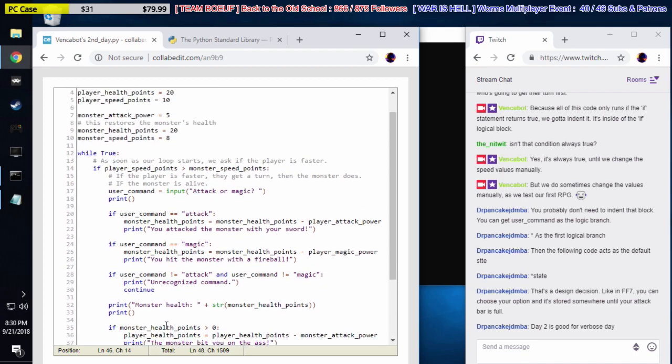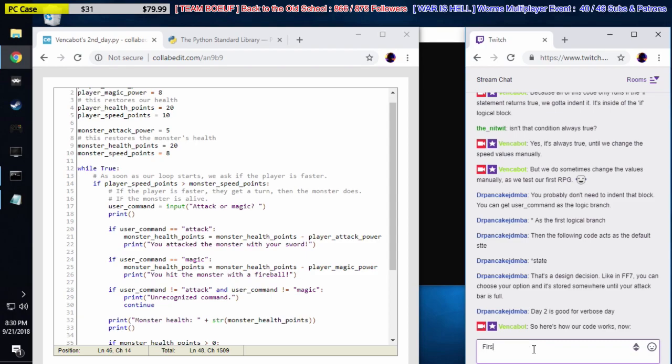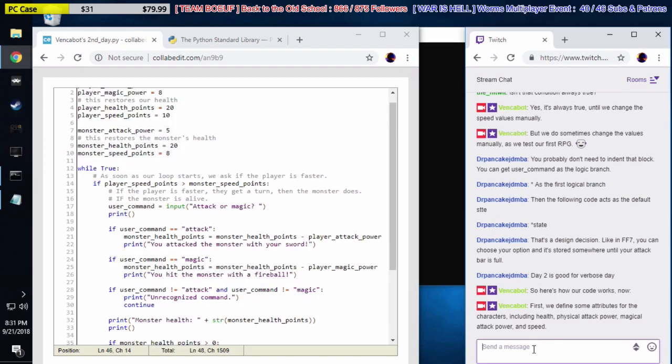Okay, right? So basically, here's how our code works now. First, we define some attributes for the characters, including health, physical attack power, magical attack power, and speed. Once we've defined all of these attributes, we begin a loop where the actual combat happens.